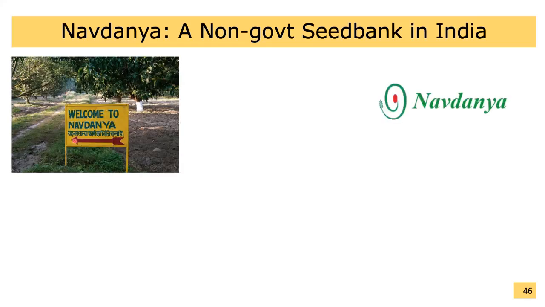It's a non-government seed bank located in Dehradun, India, which was founded by the prominent activist Dr. Vandana Shiva. The word Navdanya means nine seeds in Hindi.